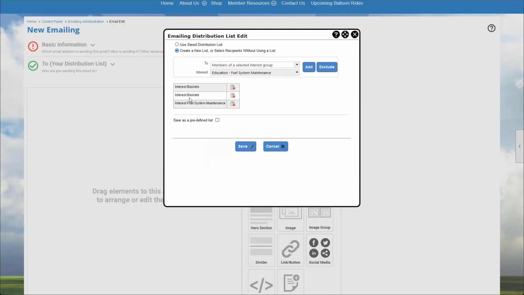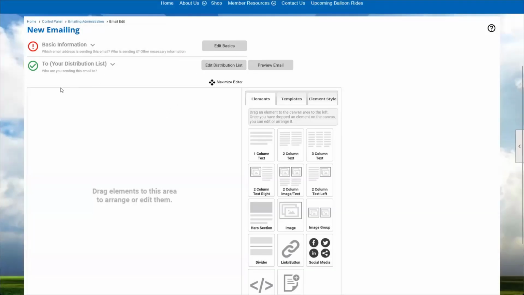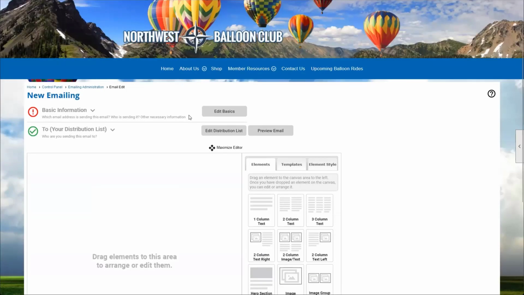Now, one question we get a lot is if someone is in multiple interest groups. So let's say we have someone in our baskets group and they're also in the fuel system maintenance group. Are they going to get that email twice? No. It's only going to send the email once per email address. So even if you are in both the baskets group and the fuel system maintenance group, you would only get the email once, because we're only going to send the email once per email address. So that is a way to send a more full featured email to a particular interest group.